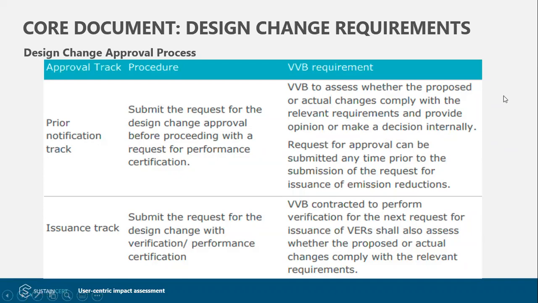So there are two broad tracks through which these design change requests can be processed. The first one is a more proactive track, or a prior notification track, wherein you can submit the request for design change approval before you proceed with any request for issuance or request for performance review. If this is the case, then the VVB role is pretty important, because the VVB is then required